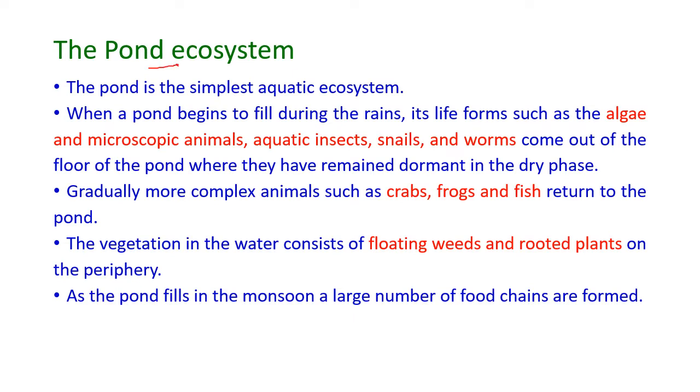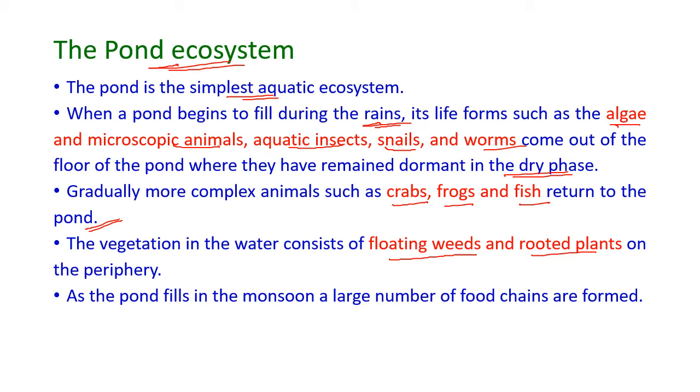Let us see about the pond ecosystem. Here, the pond is the simplest aquatic ecosystem. When a pond begins to fill during the rainy season, its life forms such as the algae, microscopic animals, aquatic insects, snails and worms come out of the floor of the pond where they have remained dormant during the dry season. Gradually, more complex animals such as crabs, frogs and fish return to the pond from the surrounding area, and the vegetation in the pond water consists of floating weeds and rooted plants on its periphery.